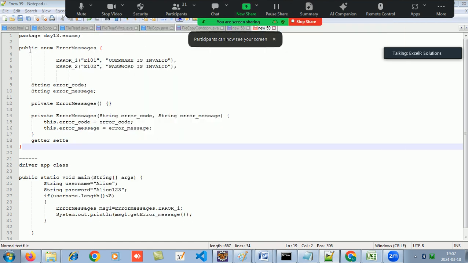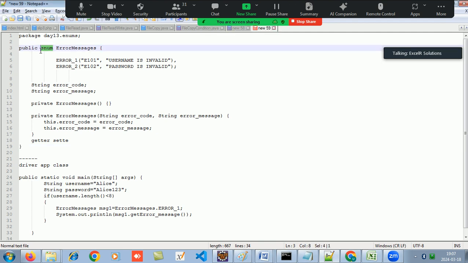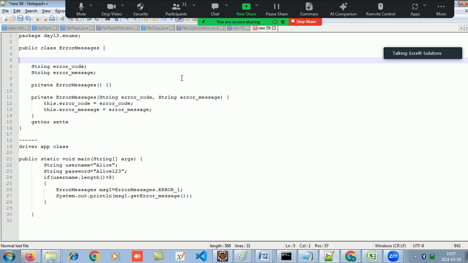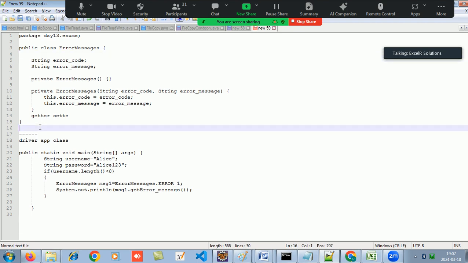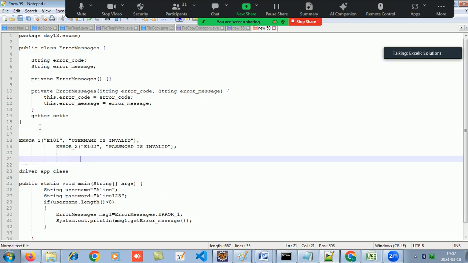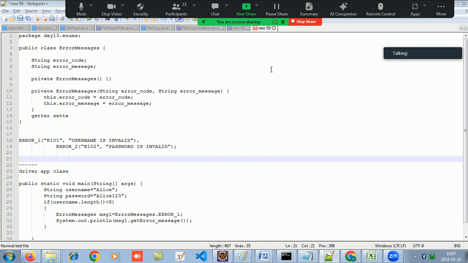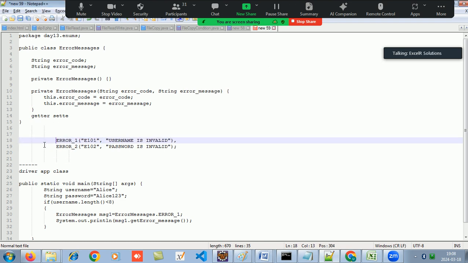If this was a class, I would make all the objects of that class outside the class. Now this would be my class, and after the class got over, I would go and make the objects. I would make the objects of that class like this.